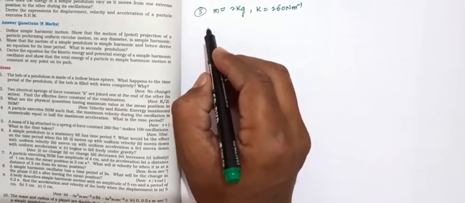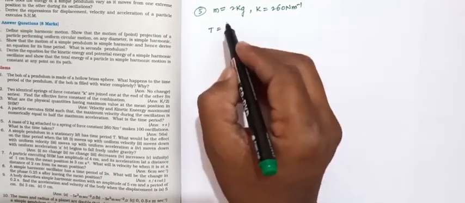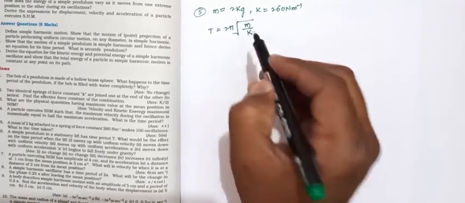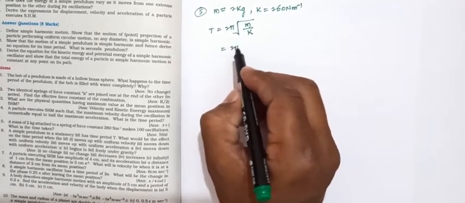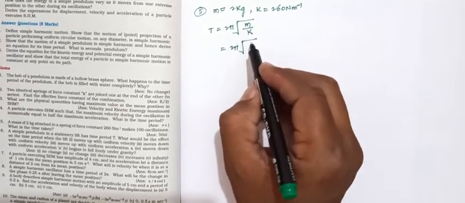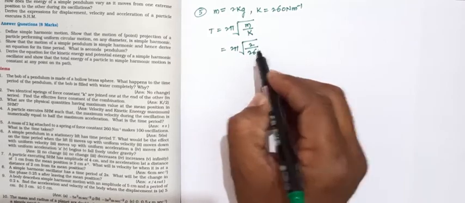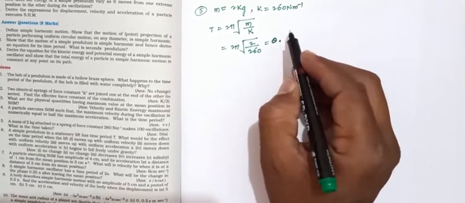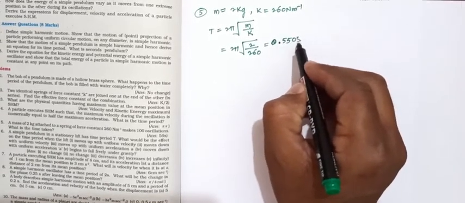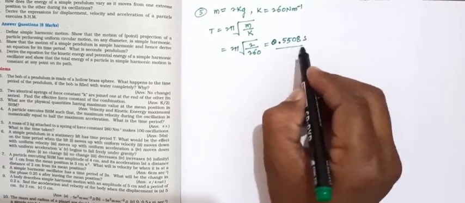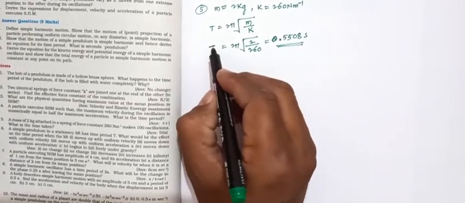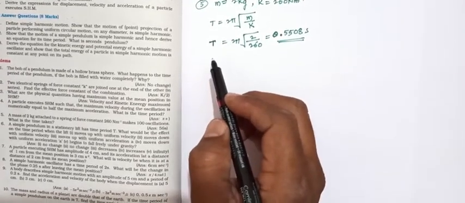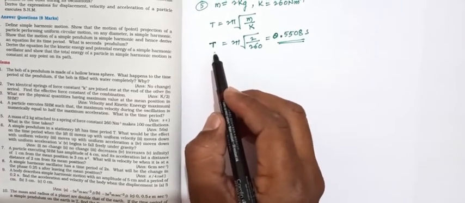What is the time period of the spring? 2 pi into square root of m by k. Substituting, 2 pi into square root of m by k equals 2 by 260. This value is 0.5508 seconds. What is the definition of the time period? The time taken for one oscillation is called the time period.